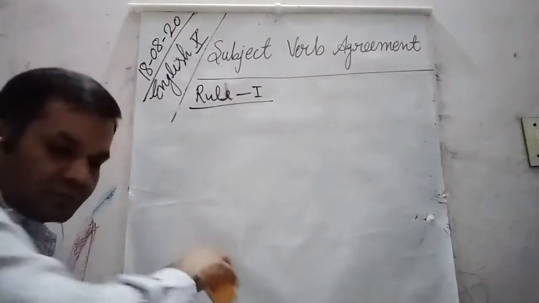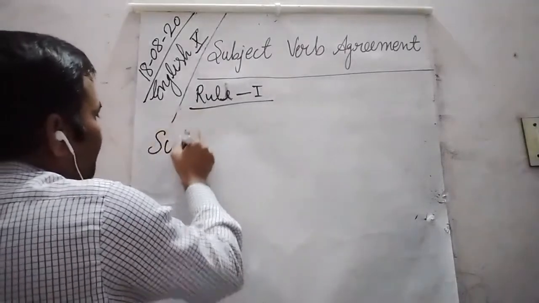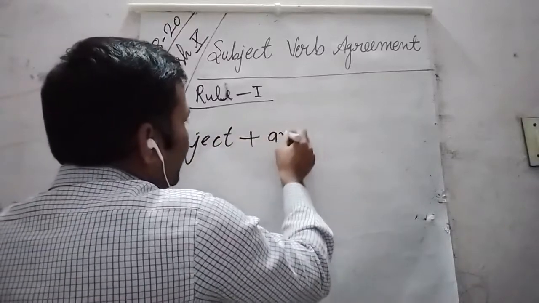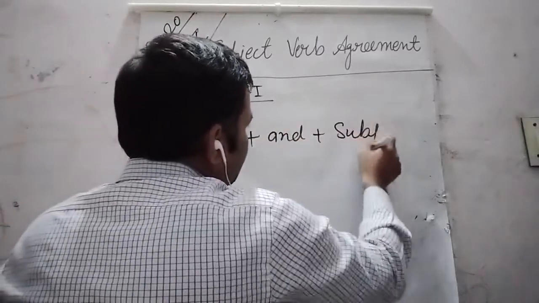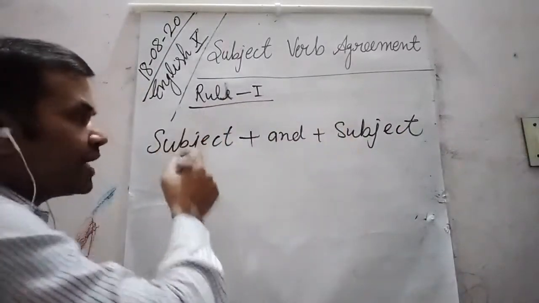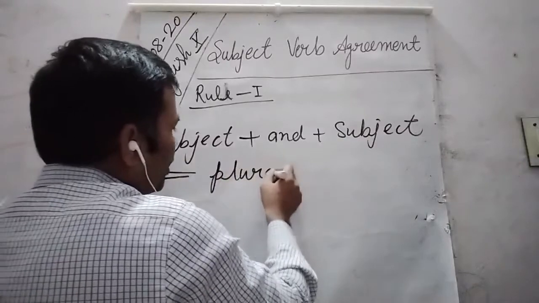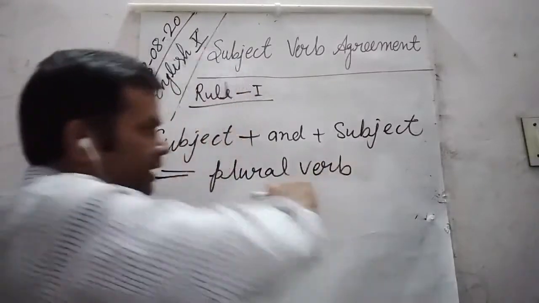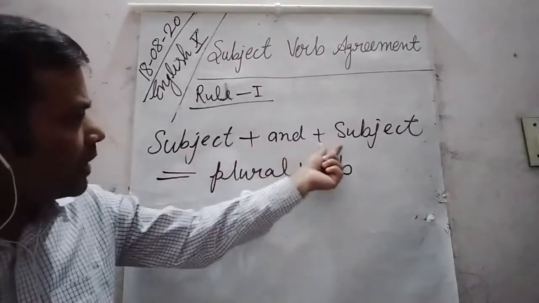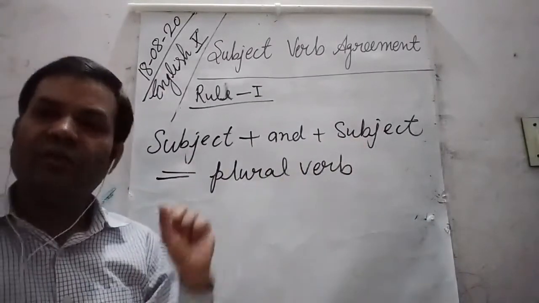If we write this first rule in short, it means subject plus and plus subject followed by a plural verb. In order to understand it better, in short we can write this way: subject plus and plus subject. So they are followed by a plural verb.